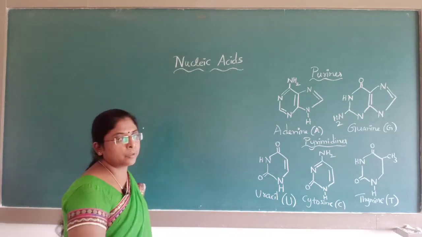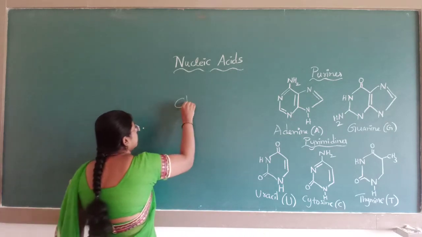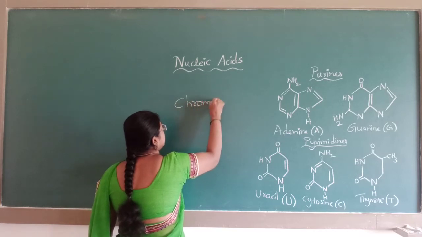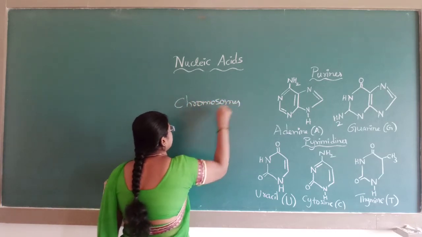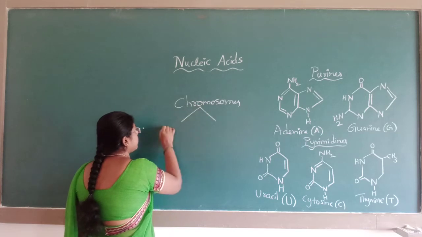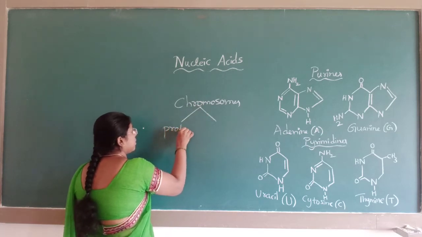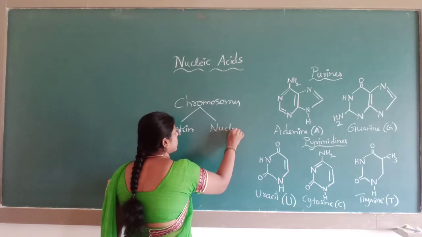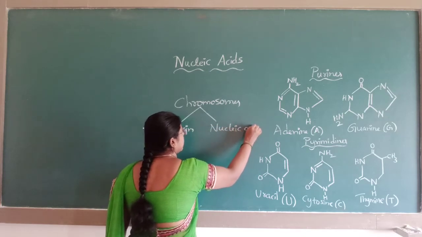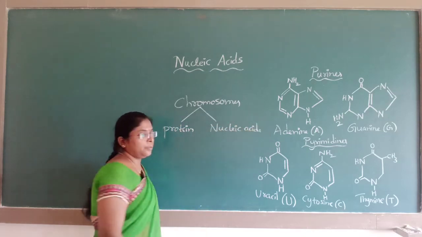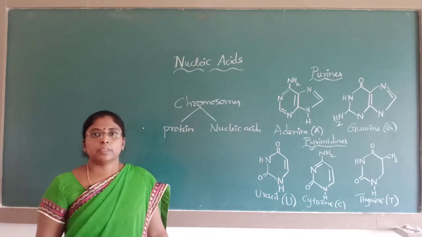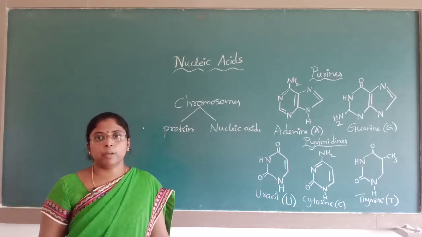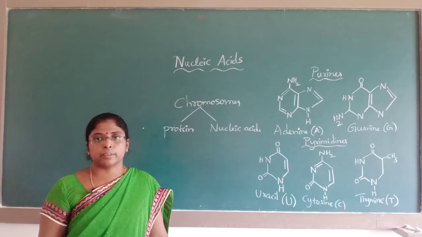These chromosomes consist of a protein part as well as nucleic acids. These nucleic acids are also known as polynucleotides.